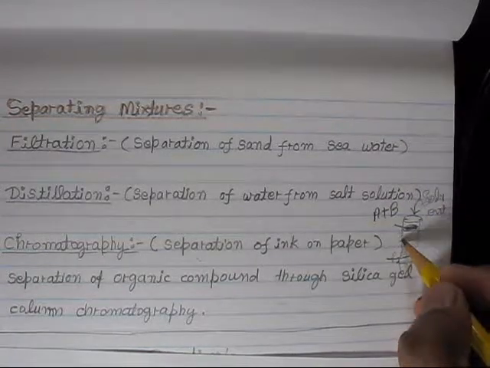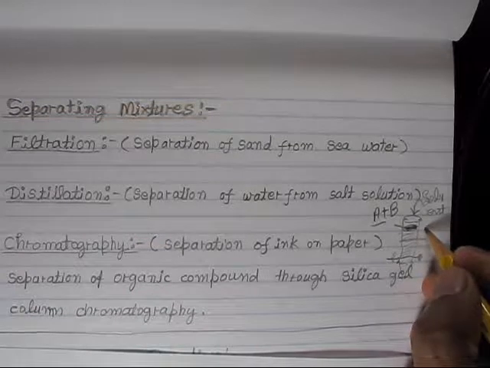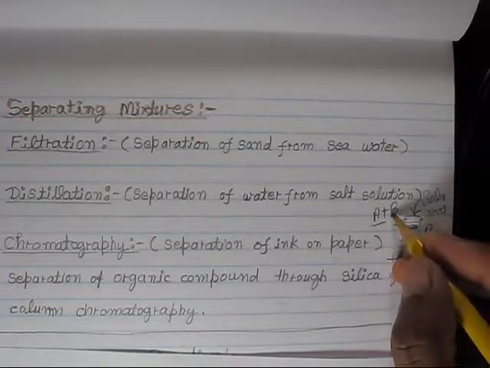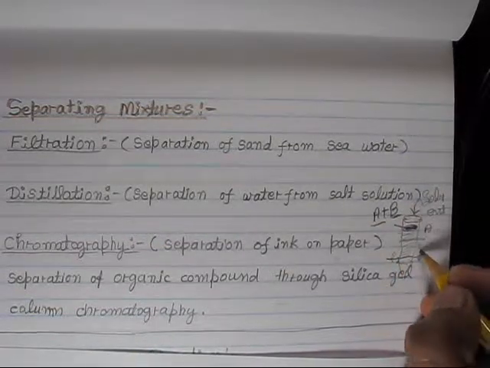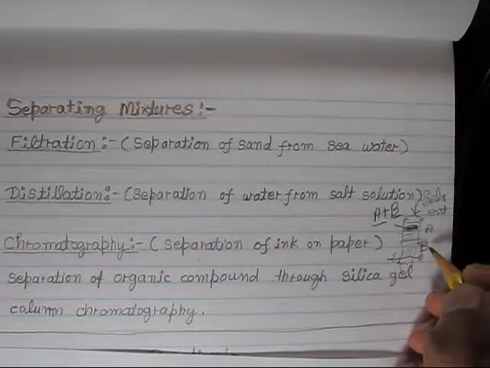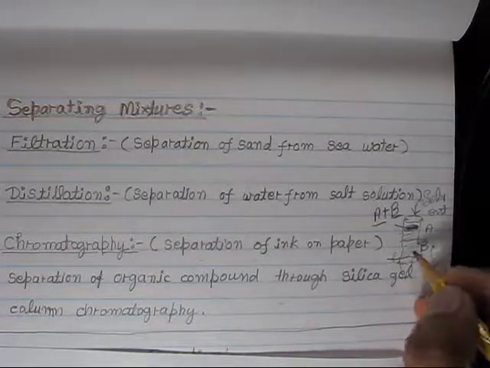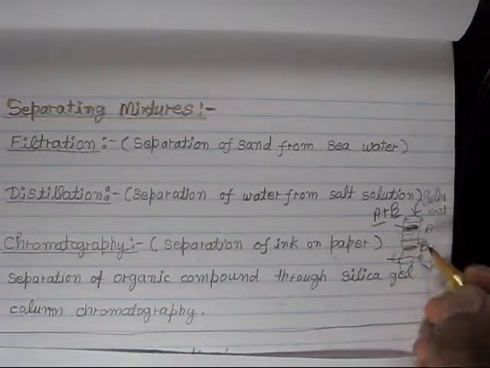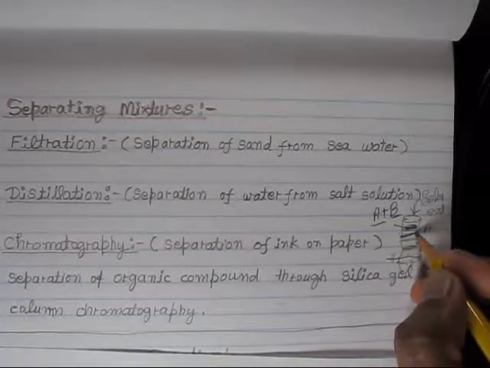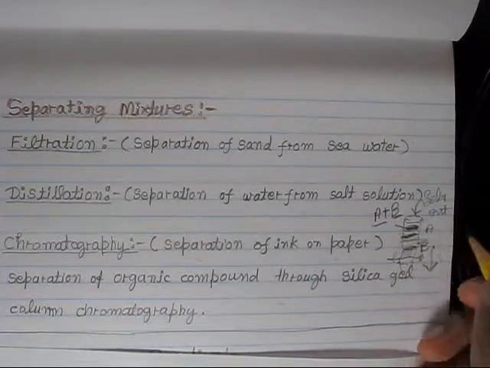If compound A is more polar, it will remain here, and if B is less polar, it will move faster. Usually normal silica gel elutes the non-polar compound first, so B will come first, the band of compound B will come first, and the compound which has the A band will elute later on.